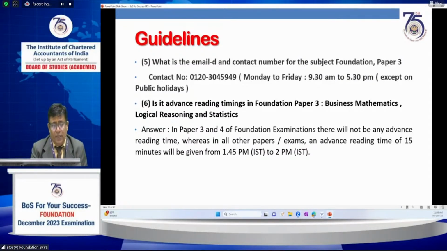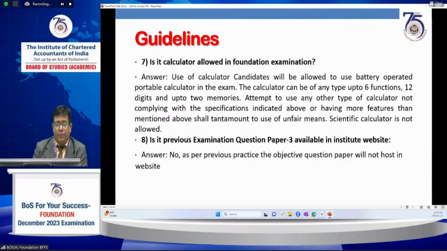And advanced reading time for mathematics, this Paper 3: 15 minutes is generally provided in papers like accounting and law, they were providing, whereas this MCQ-based paper, they were not given any advanced time. Please keep this very important guidance in mind.